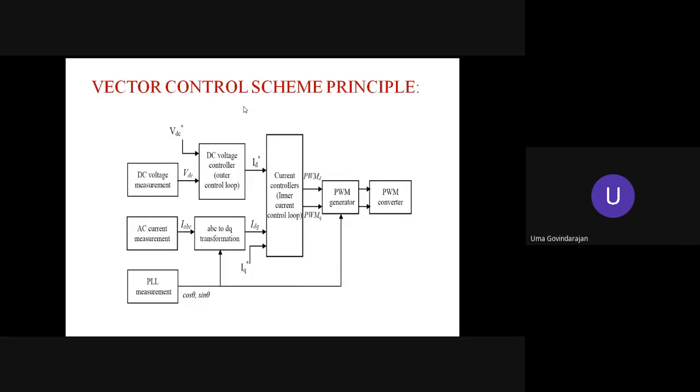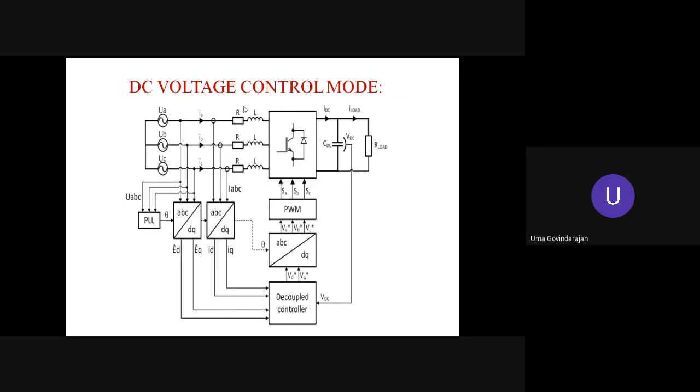This is a vector control scheme. N number of control schemes are available. The vector control scheme principle is shown here. So we need to measure the voltages and currents. For synchronization, we are using a PLL, and a simple block diagram is shown here. If we look into the DC voltage control loop, I have shown the filter part alone.